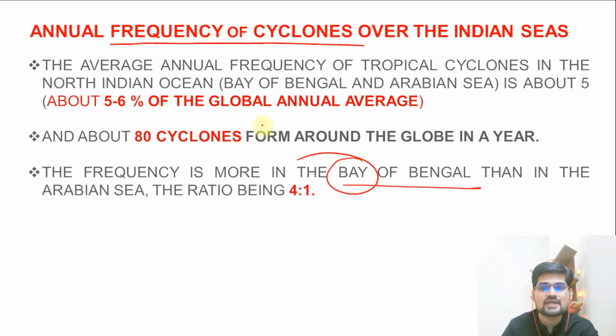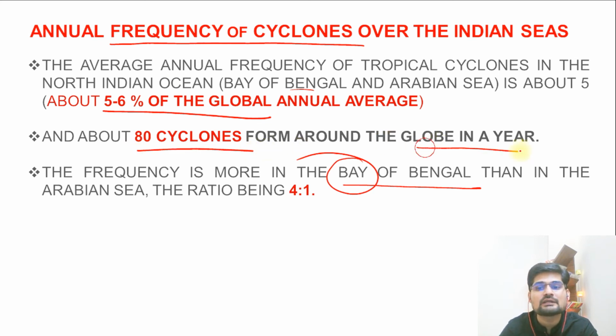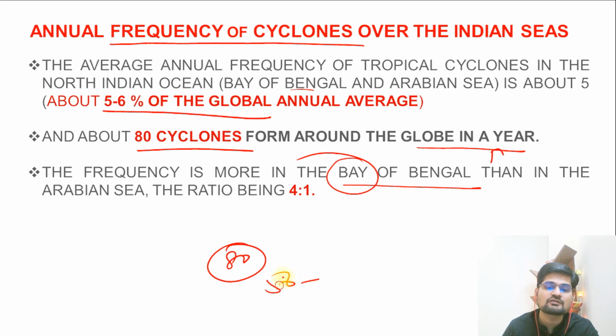So on average, the annual frequency of tropical cyclones in the North Indian Ocean, that is the Bay of Bengal and Arabian Sea, is about 5 to 6% of the global. That is important. And about 80 cyclones form around the globe in 1 year. So remember, 80 in the global area, it means 5 to 6% of 80. So that is how much you see in this particular region, that is the Indian seas.